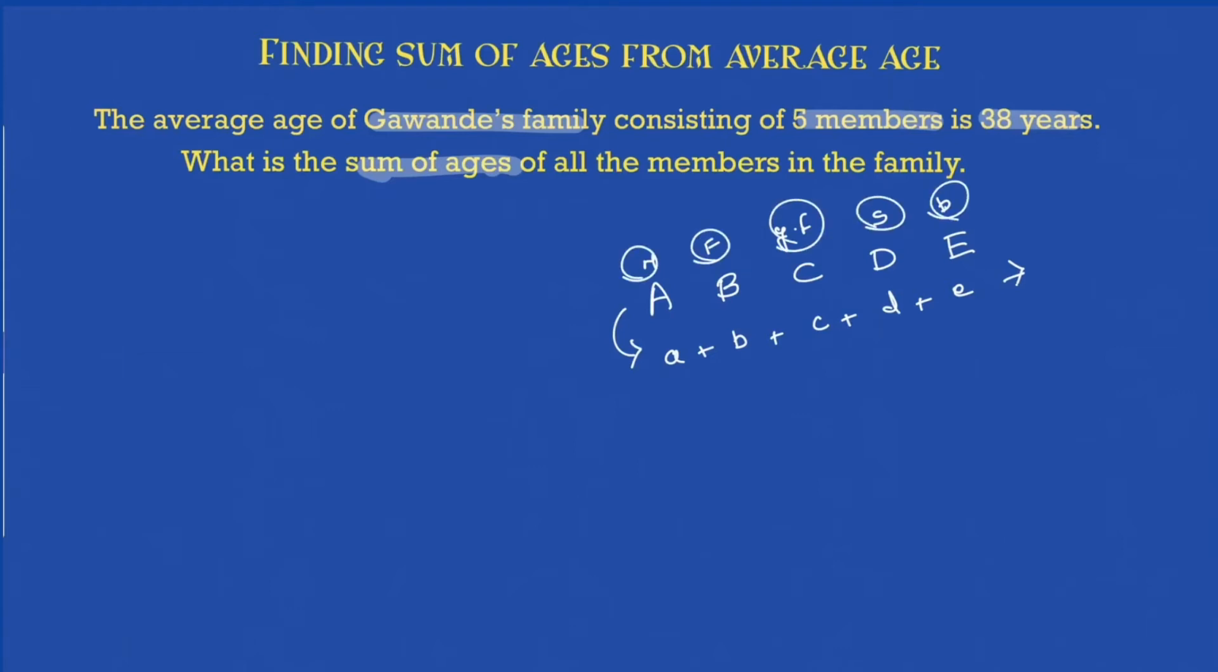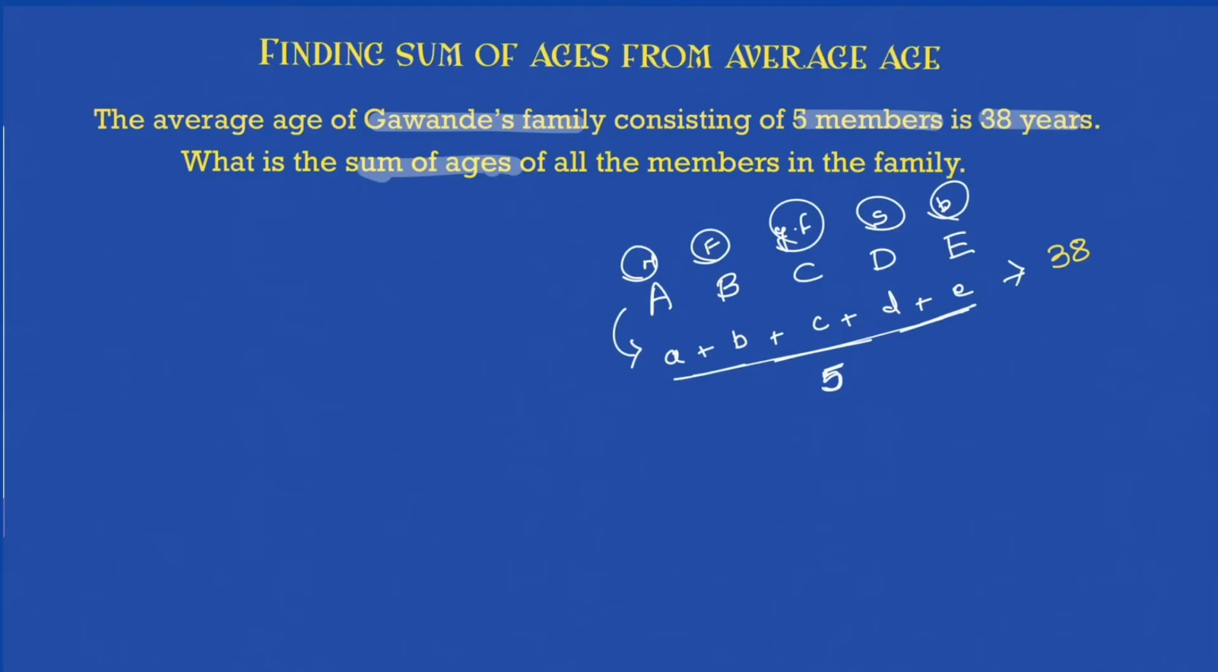So what will you say? I need A plus B plus C plus D plus E, where A is the age of A, B is the age of B, and so on. That is the answer required in the question. But what am I being told? The average age of 5 members is 38 years, which means if I added all the ages and divided by 5, the answer would be 38, correct? Because that's the average age.